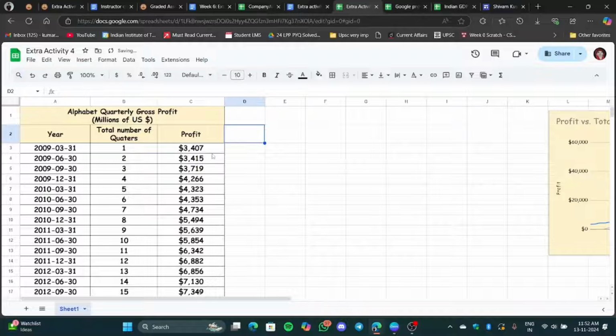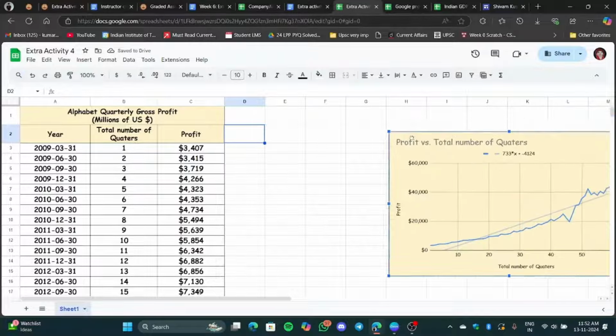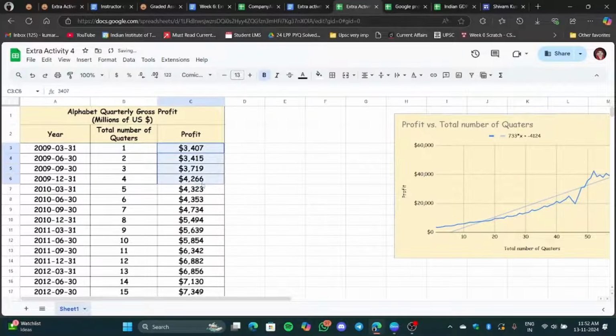Now we have this equation. These profits are our actual profit. Now we have to calculate an estimated profit. How we are going to calculate our estimated profit is, you see this equation: 733 multiplied by x minus 4124.